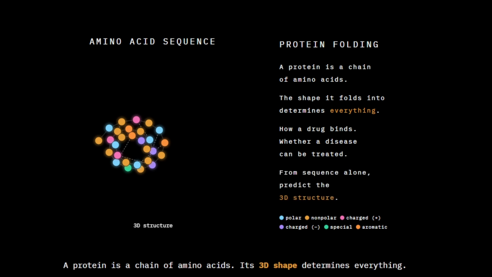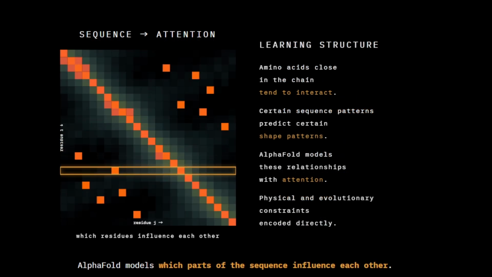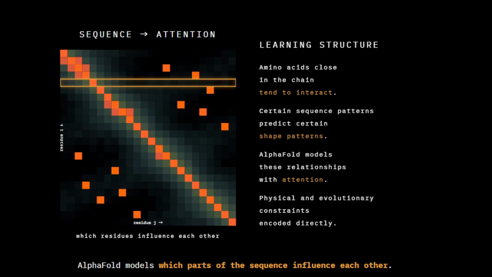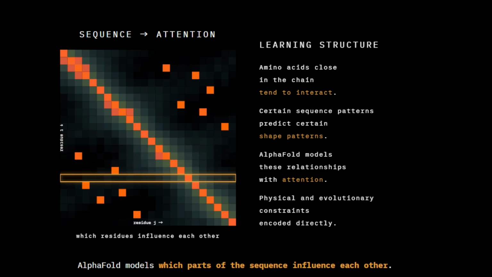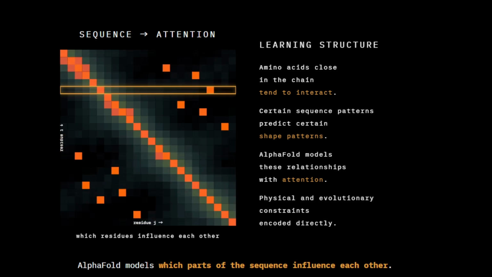Then in 2020, DeepMind's AlphaFold solved it. Not by simulating every possible fold, but by learning the structure of the problem. Proteins have structure. Amino acids close in the chain tend to interact. Certain sequence patterns predict certain shape patterns. These relationships follow rules that can be learned. AlphaFold encoded this knowledge directly into its architecture. It modeled which parts of the sequence influence each other.